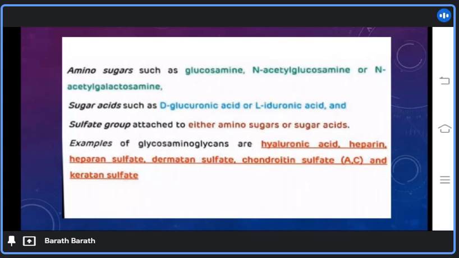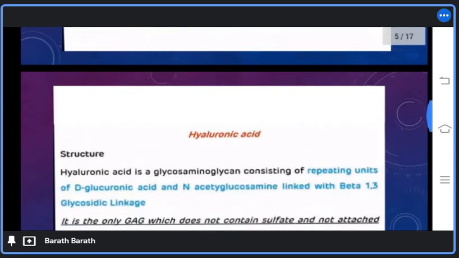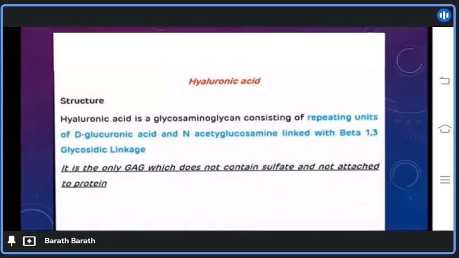Examples of glycosaminoglycans are hyaluronic acid, heparin, heparan sulfate, dermatan sulfate, chondroitin sulfate, and keratan sulfate. These are the examples of glycosaminoglycans. First, we will discuss hyaluronic acid.